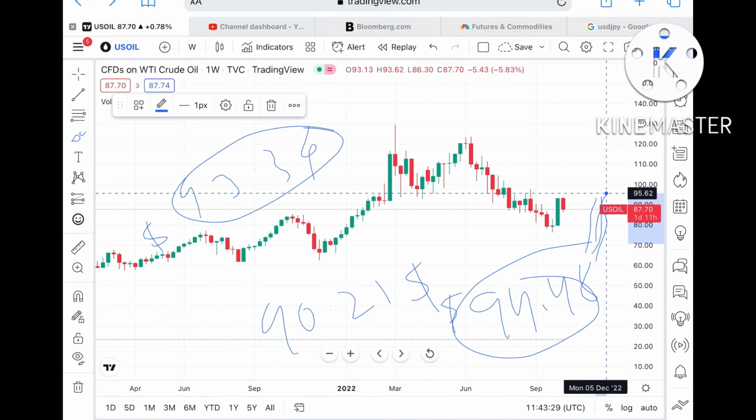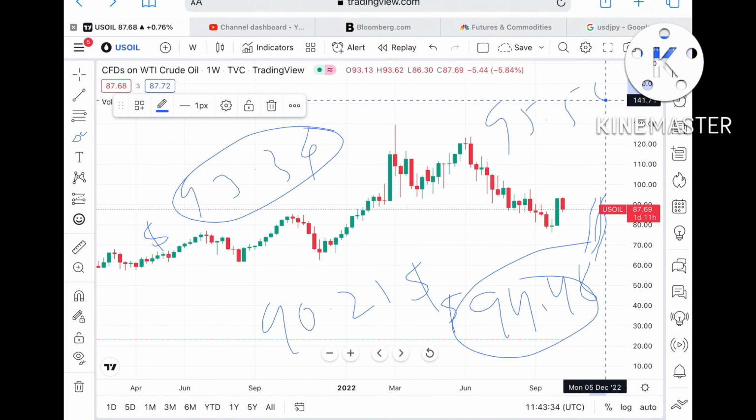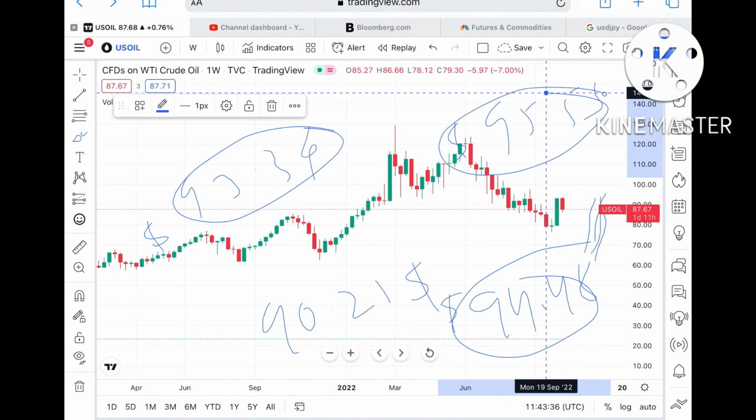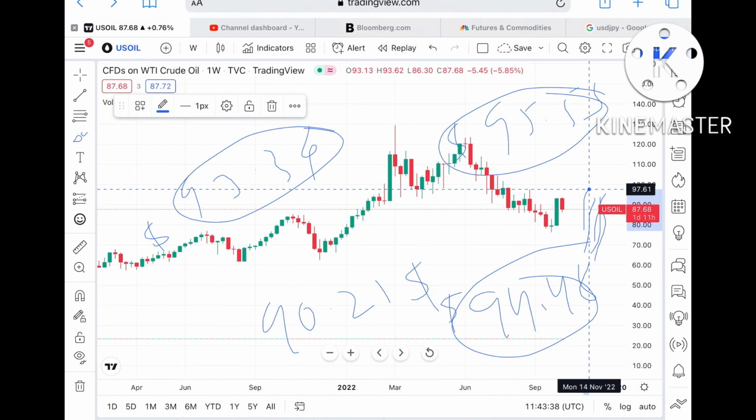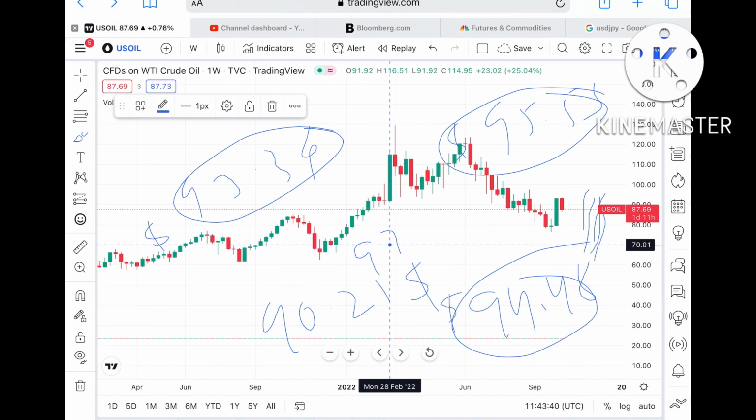Okay, and if the price moves above that level, then there is a high probability that it can touch a level of 95.53, which is again a resistance, which is already a weak resistance, so the probability will be very high. We can see it can touch a level of 97.89.